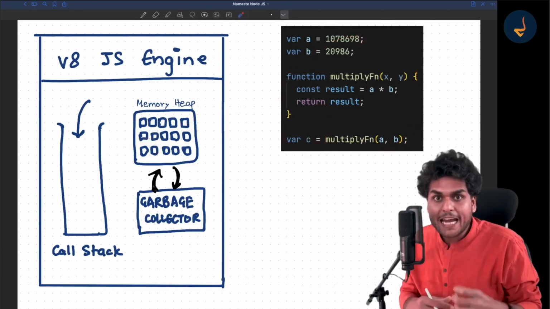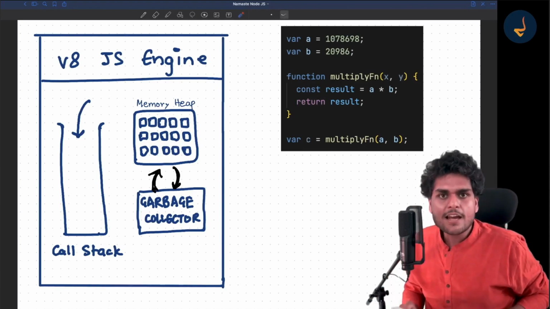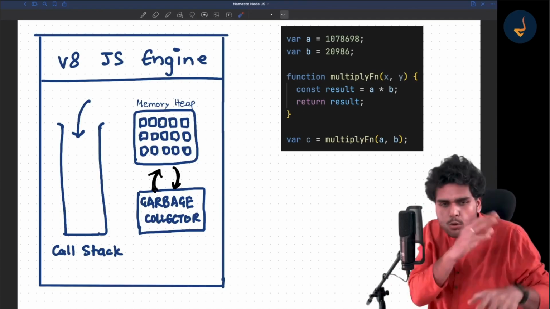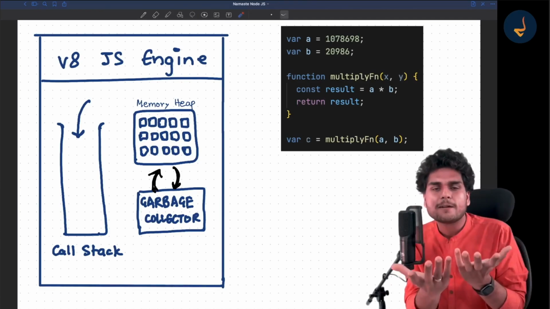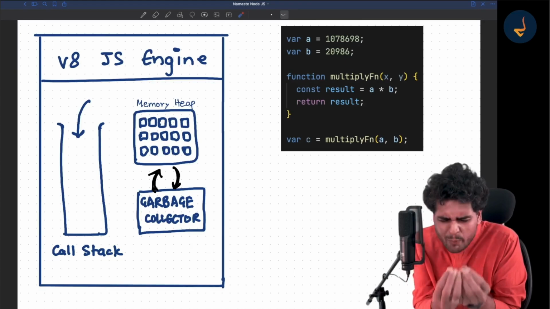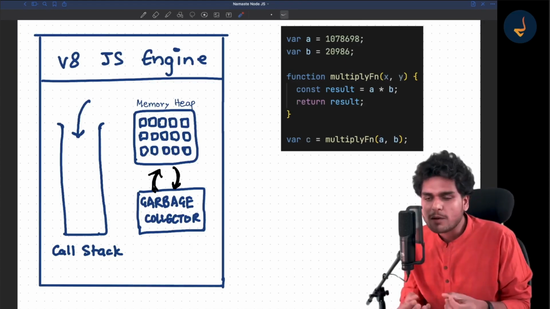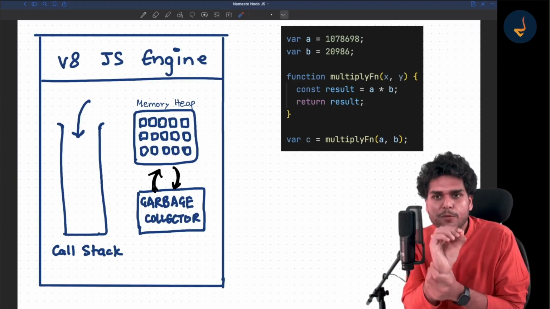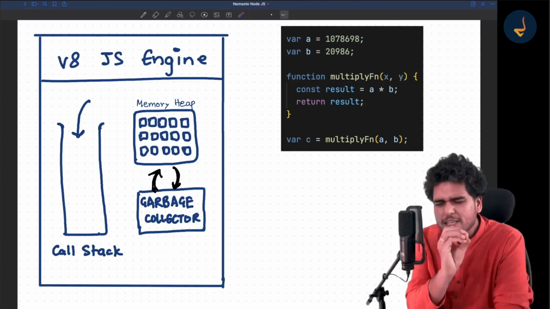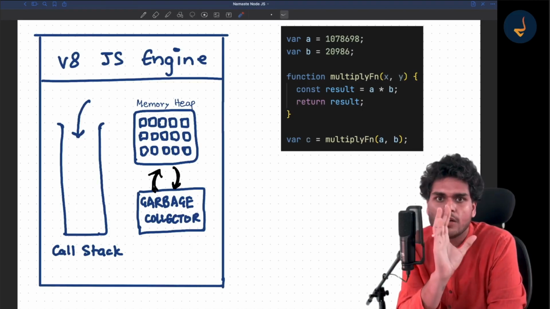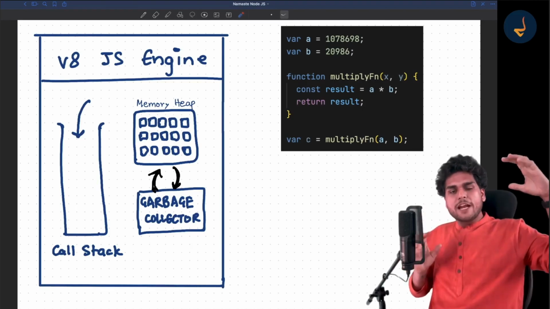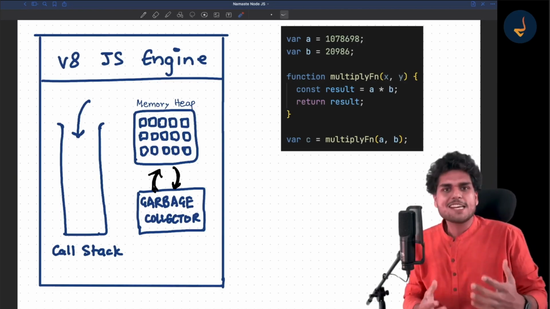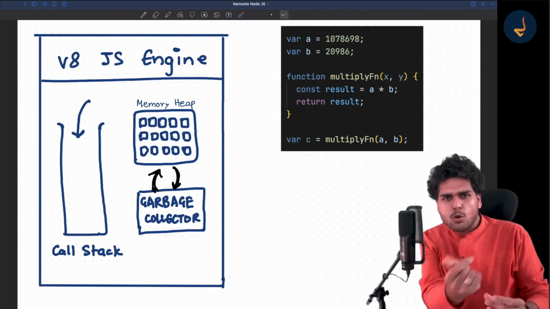And I have taken so much time in explaining this, but when you give this code to the JavaScript engine, it will do all this processing in just a millisecond, maybe in half a millisecond or something. I don't even know the numbers, but that's a very small fraction of a second. Even if you give thousands of lines of code, it just executes it like this, right? You won't be able to see it also. It just goes into the stack and it happens.